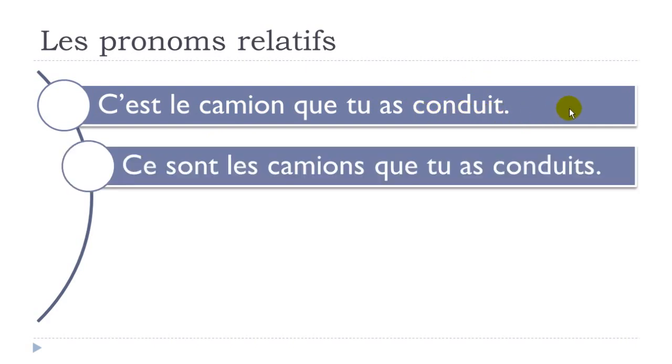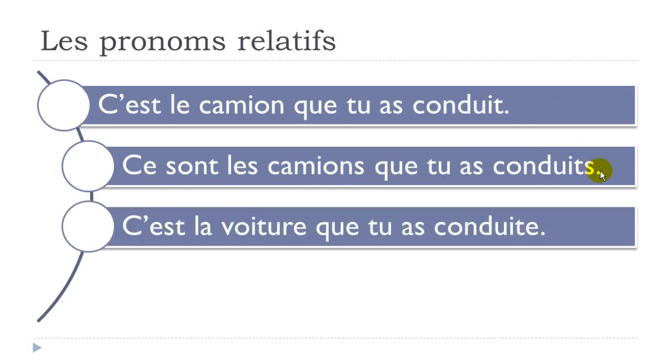But if we put the same sentence, but in the plural, in that case, ce sont les camions que tu as conduits, okay? You will have this S, you don't pronounce it, but it will be here. Now, the feminine. So we take la voiture, the car, okay? La voiture, it's feminine. C'est la voiture que tu as conduite.